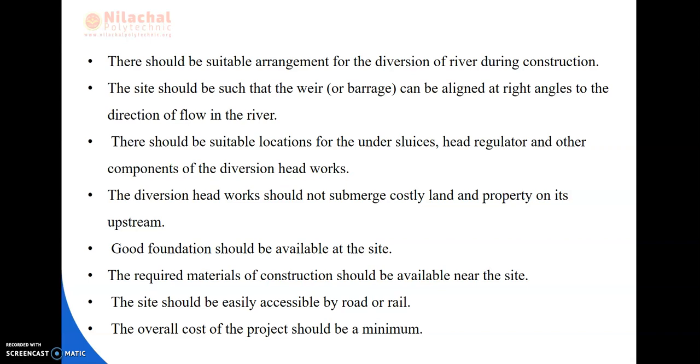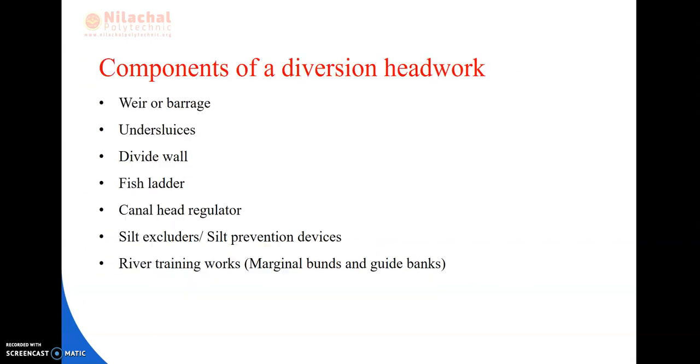The diversion headwork should not submerge costly land and property upstream. Good foundation should be available at the site. The required materials of the construction should be available near the site. The site should be easily accessible by the road or railway, and the overall cost of the project should be a minimum. So these are all the selection criteria of the site for the diversion headwork.